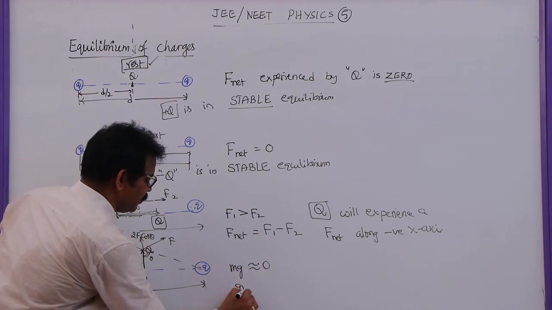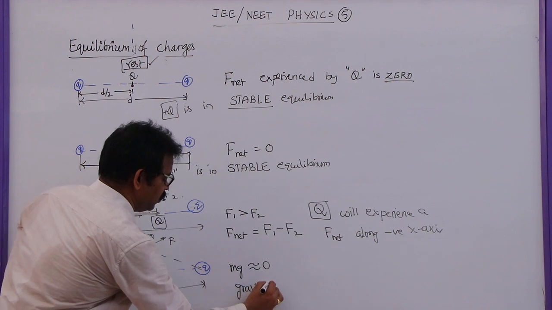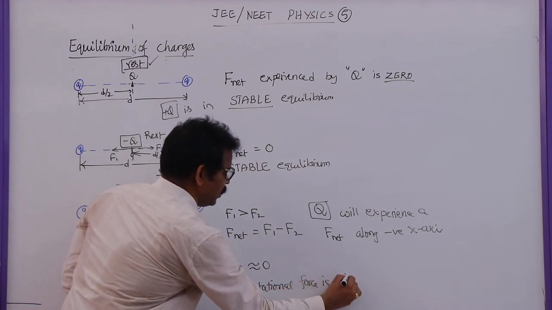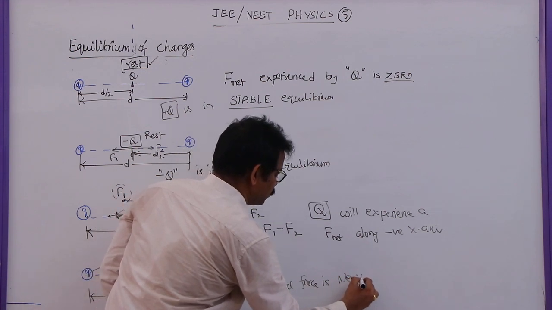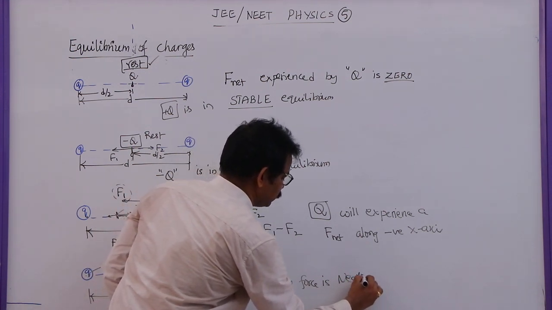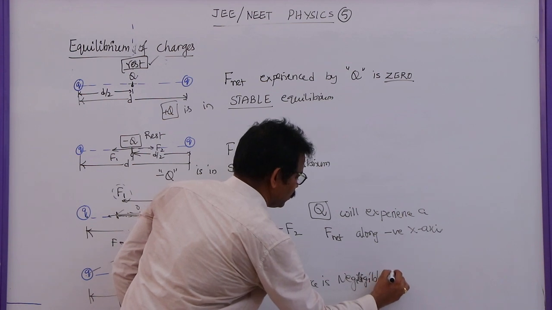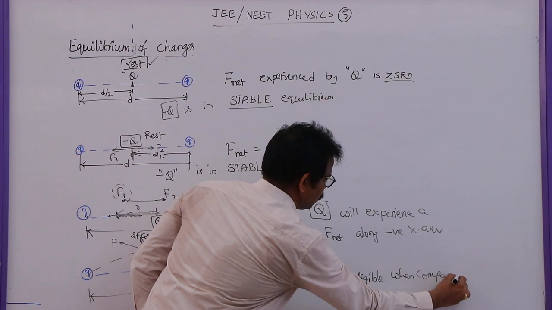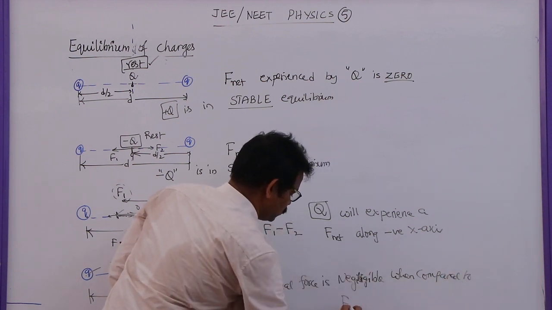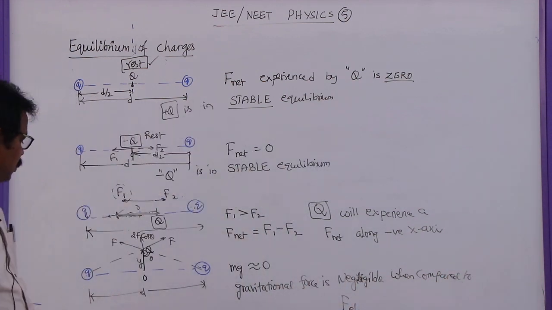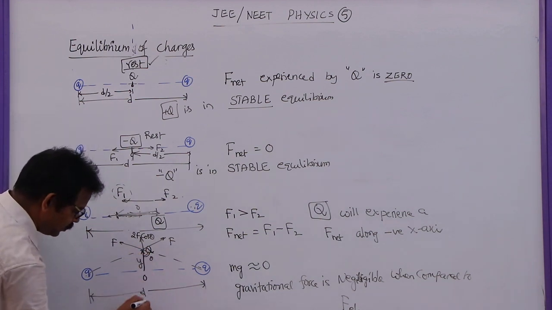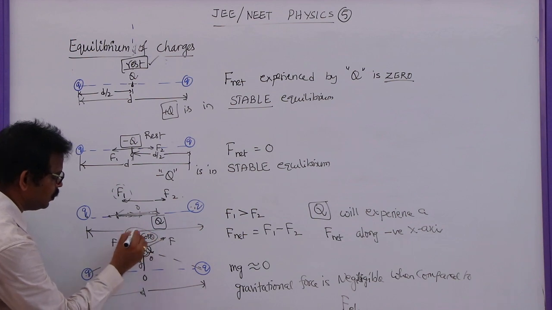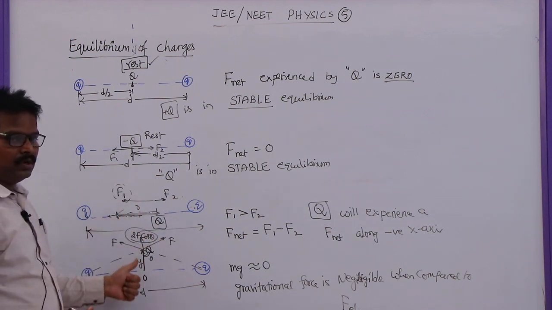That means gravitational force is negligible when compared to electric force. So in all these problems, even though weight is acting downwards, you have to consider it negligible and consider only the electric force. Due to this, the charge will continue to move up.